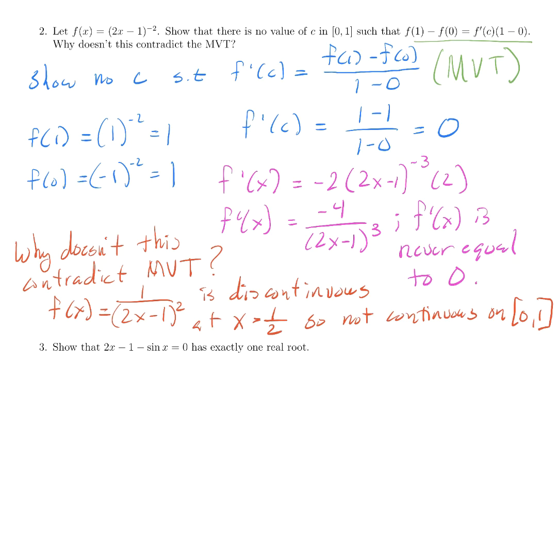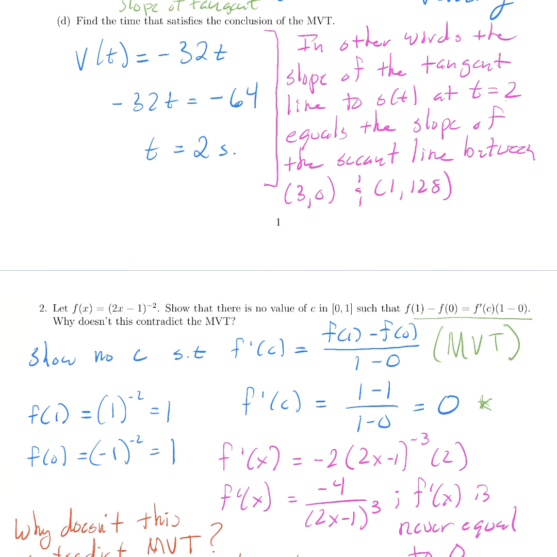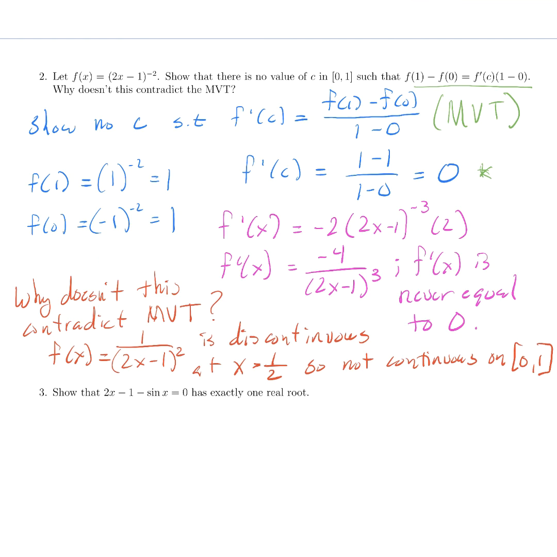We get negative 2 times (2x minus 1) to the negative third power times the derivative of what's inside, which is 2. We rewrite that. F prime looks like negative 4 over (2x minus 1) cubed. But f prime is never equal to 0, so I cannot satisfy this, and I can't find a c. Up here we were able to find a time t that satisfies the conclusion of the mean value theorem. Here I can't find a c to satisfy the conclusion.